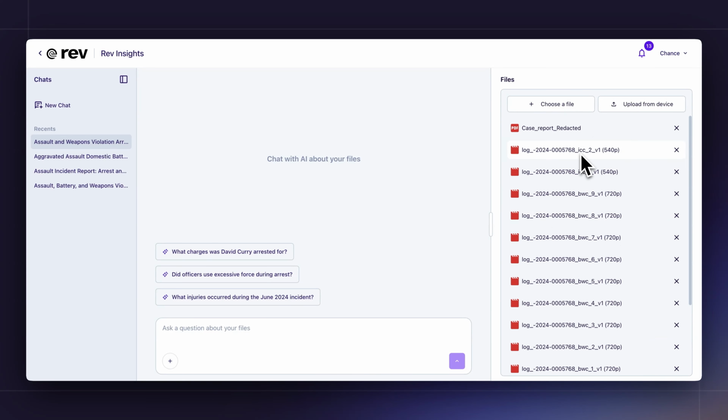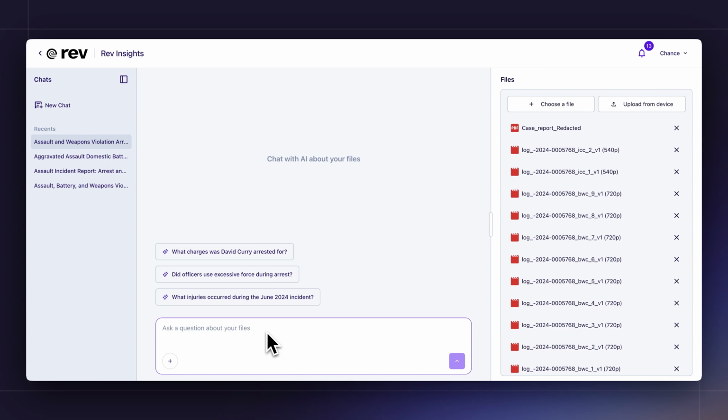Now, the file selection is incredibly important to making sure that you're focused on the right set of files and looking for the right set of facts. This is also a very important way for you to combat bias as it appears in your workflows. To identify inconsistencies throughout the case, it's really easy. Once you've selected the files you'd like to analyze, you just simply ask it to identify any inconsistencies.